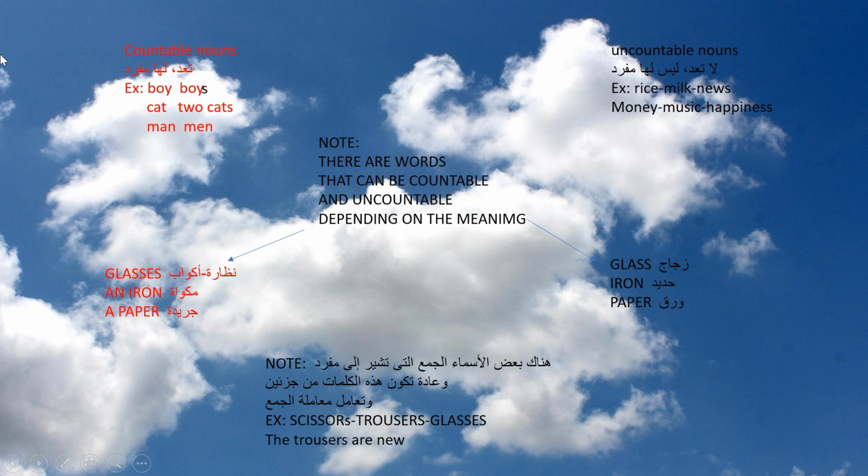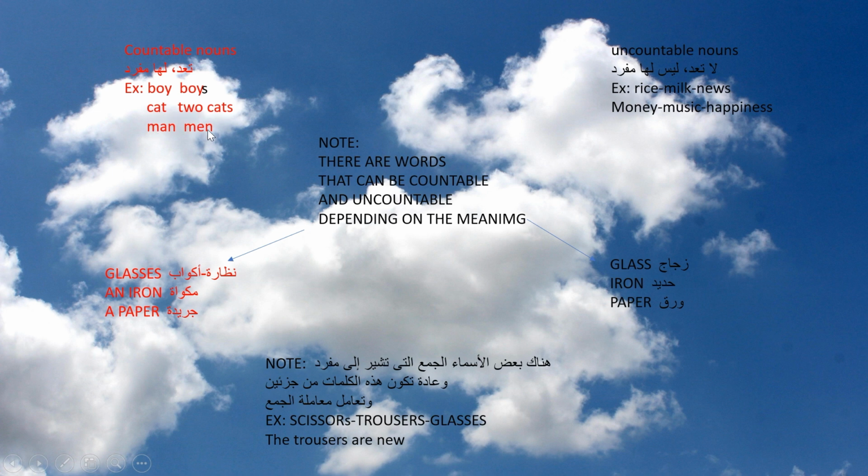The countable nouns are the nouns that have a plural form, while the uncountable nouns are the nouns that don't have any plural form. For example, countable nouns like boy, girl, man, cat. Boy can be boys, cat can be one cat, two cats, three cats, whatever.